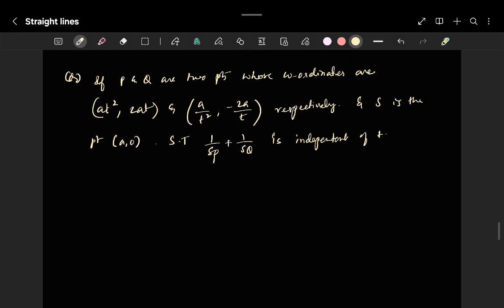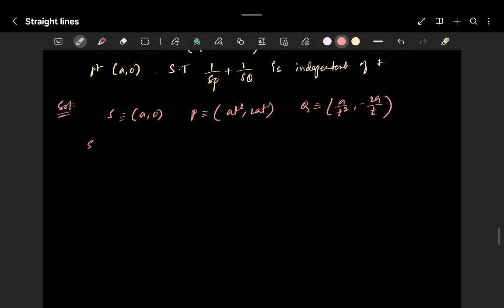Okay. So they are asking you to prove one more thing, which is that 1 by SP plus 1 by SQ is actually independent of t. So first we have to find the SP distance. We'll first write what S and P are. S is nothing but (a, 0). P is nothing but (at², 2at), and Q is nothing but (a/t², −2a/t).